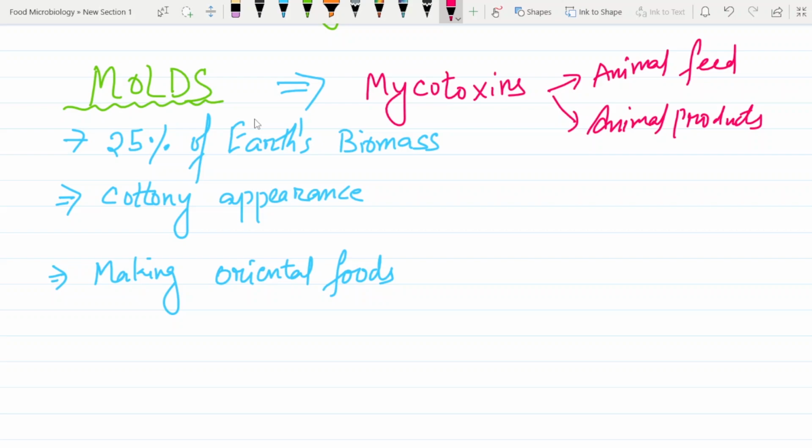Does it mean that molds are from animals? No, molds can be found in wheat bran, and not only that, they can also be found in maize grain. It's very simple, right? Mycotoxins are produced by molds. Molds are a type of fungus, and these mycotoxins can be found in animal feed, animal products, wheat bran, and maize grain.